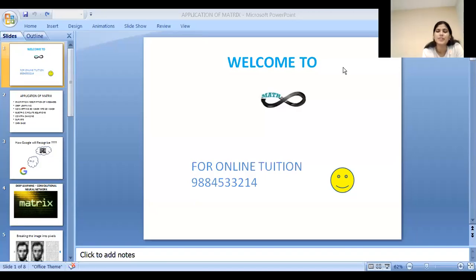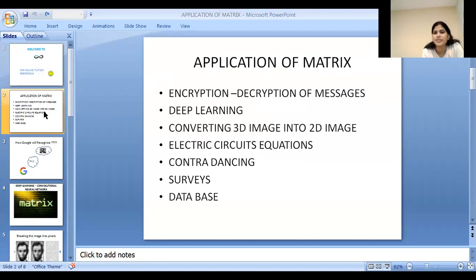In today's class, we are going to learn about the application of matrix. Start the session. Here I have listed a few applications of matrix. First one is encryption and decryption of messages, deep learning, converting 3D image into 2D image, electric circuit equation, contra dancing, surveys and database. In today's class, we are going to discuss deep learning in a little detail. The others I'm going to give a brief about.